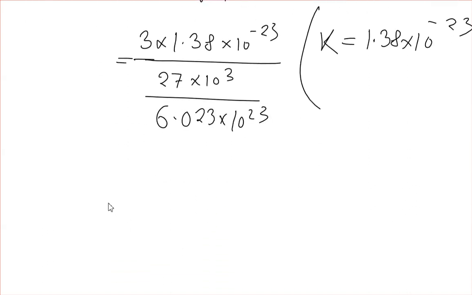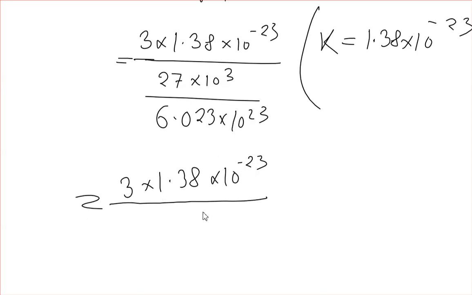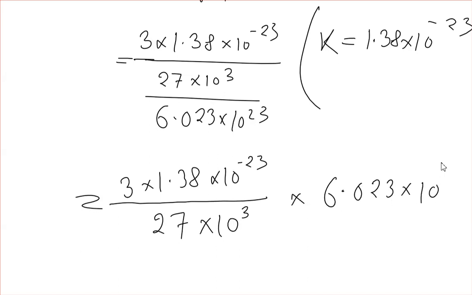Okay, if we solve this, this will be 3 into 1.38 into 10 to the power minus 23 divided by 27 into 10 to the power 3 into 6.023 into 10 to the power 23.